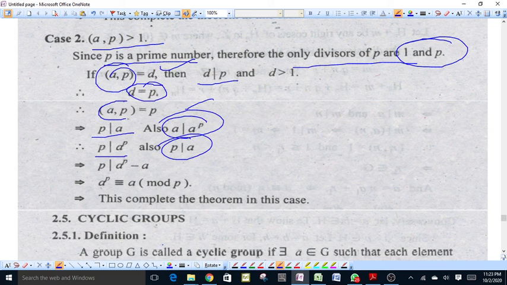That implies P divides A and also P divides A raised to power P, from the very basic properties of divisibility of numbers. Therefore, P divides A raised to power P, also P divides A. This means P divides A raised to power P minus A. This is the definition of congruency. A raised to power P is congruent to A modulo P. This completes the proof of the theorem.